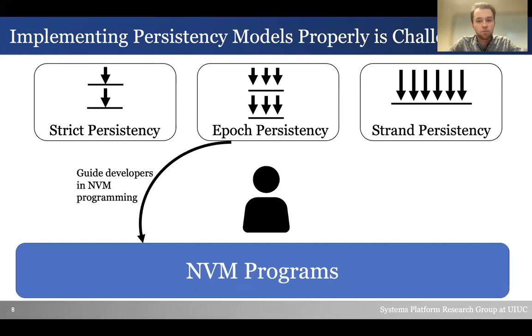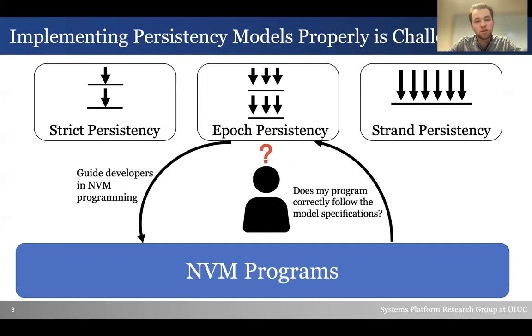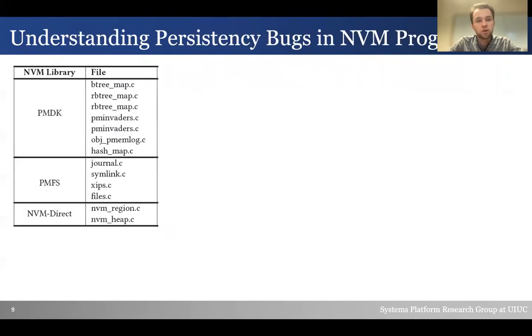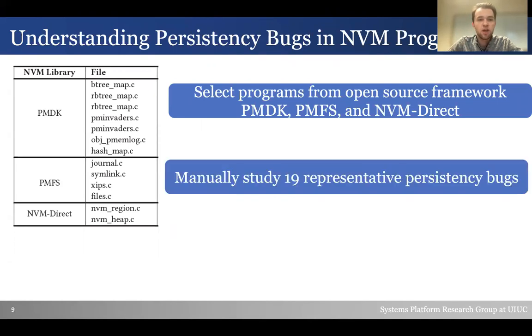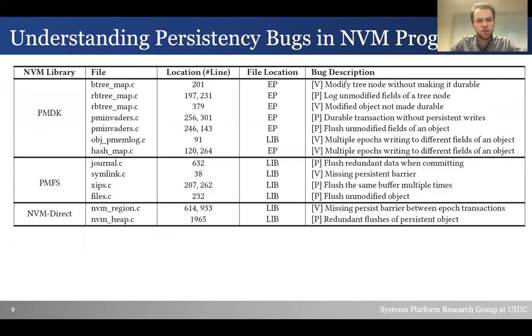While the models guide the programmer in developing their programs, programmers may not be certain that their programs correctly follow the model specifications. To better understand the challenges programmers face when developing persistent programs, we conduct a study of persistency bugs in NVM programs. In order to conduct the study, we select programs from open source frameworks PMDK, PMFS, and NVM Direct. We manually study 19 representative persistency bugs from programs in these frameworks. The bugs can occur in the example programs or in the libraries themselves.